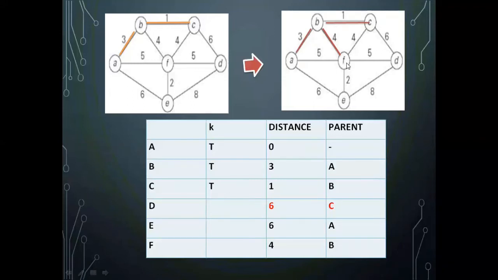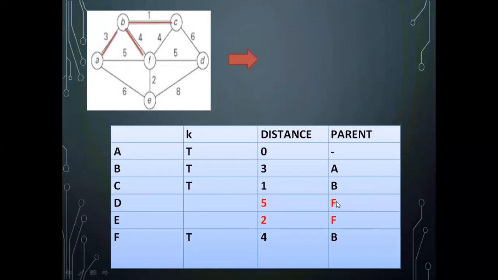Only two things. What is the value for E? With respect to E, what is the value already existing? 6. So that should update to 2. Next is F to D. In the D column also you had value 6. That should also update. So F to D has updated to 5 and F to E has updated to 2.